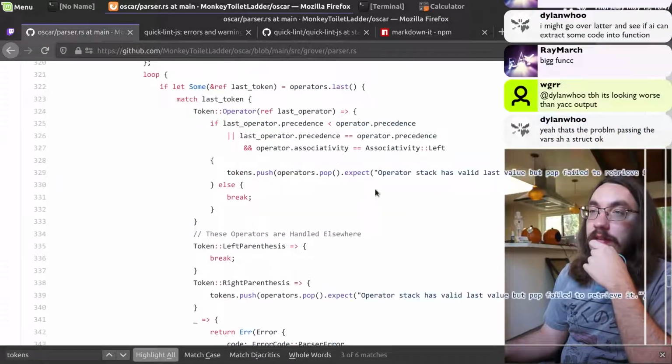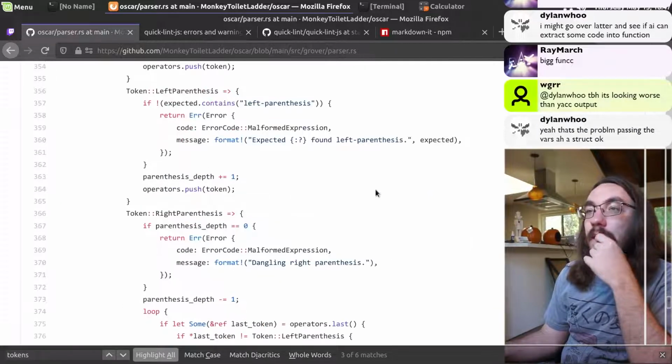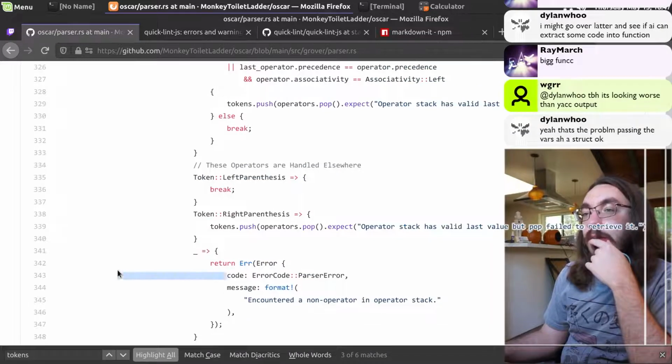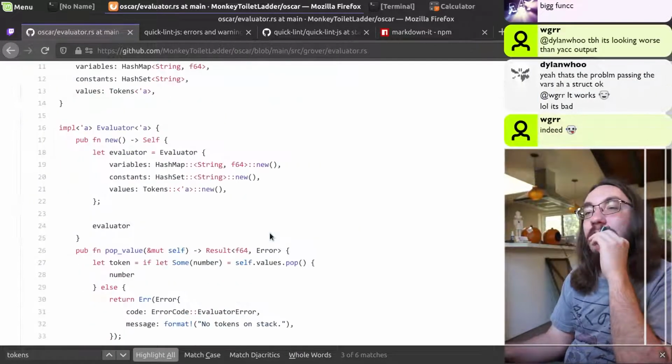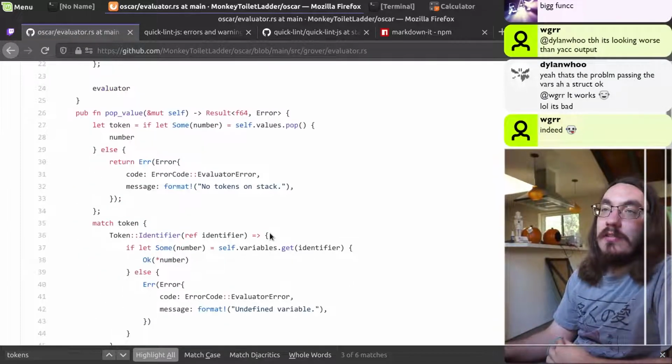And maybe instead of continue or break, you might do a return. Might be easier to follow, and be less indentation for sure, because you're pretty deep here. It's worse than yak output. If you spend some time on it, I think you can improve the code. You just gotta put in the effort.